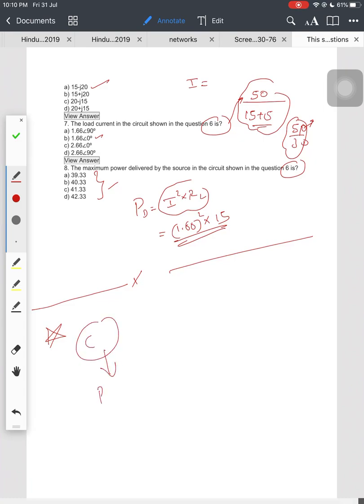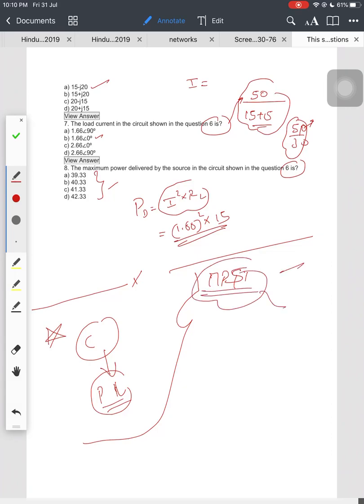So drop a comment and I will reply with some practice questions link. Practice that and solve all the questions related to the maximum power transfer theorem. 100% it has a weightage of 1 to 2 marks, right? Don't leave this question. 1 to 2 marks make a huge difference.